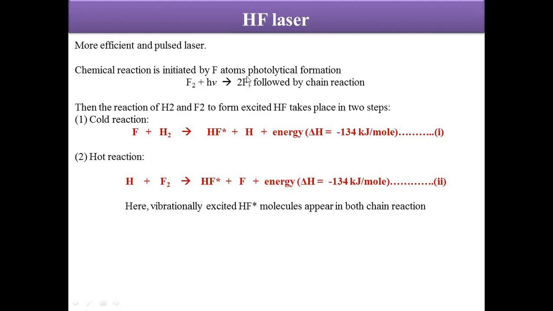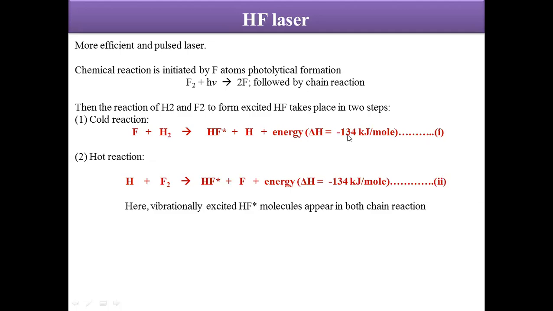So if we incident a photon on this fluorine atom, then we get 2F, and this is followed by a chain reaction. Then the reaction of H2 and F2 to form an HF molecule in the excited state can again take place in two steps. Number one is the cold reaction and number two is the hot reaction. So in the cold reaction, this F reacts with H2 to form an HF molecule in the excited state with a release of energy of 134